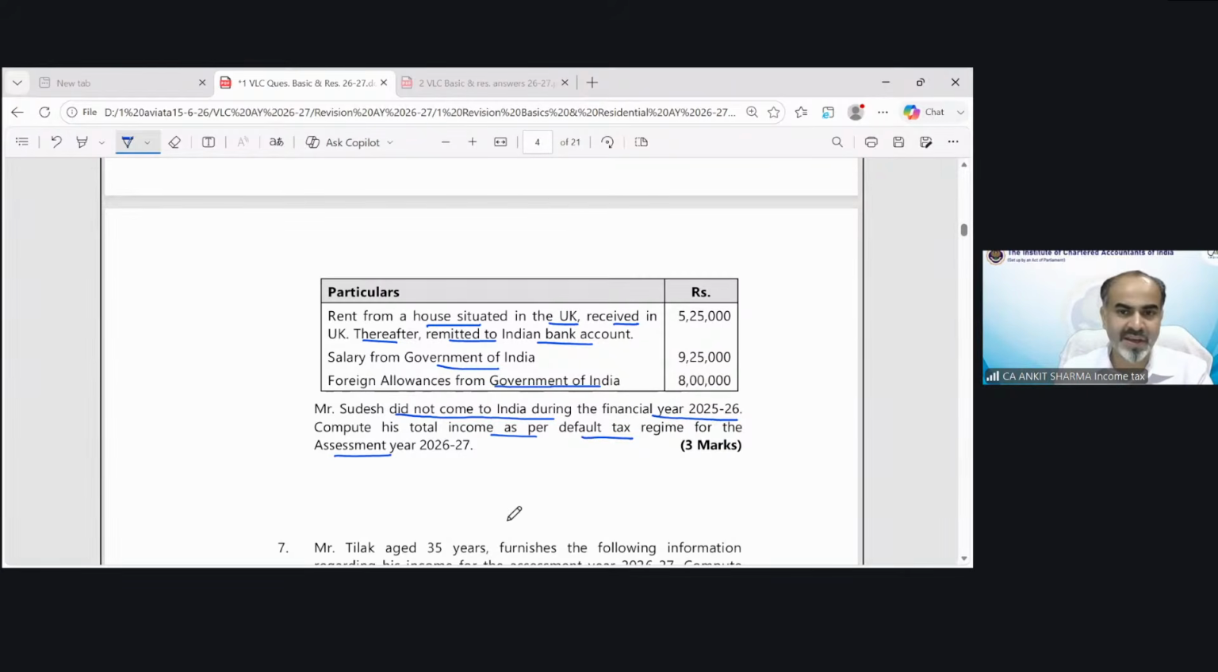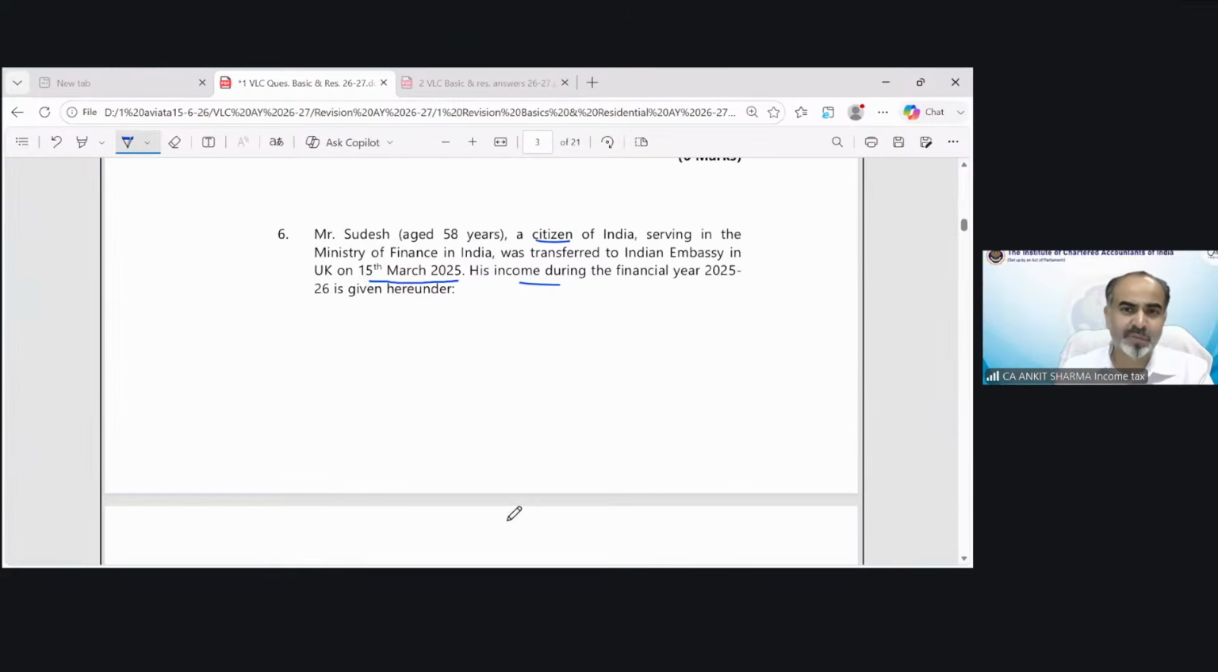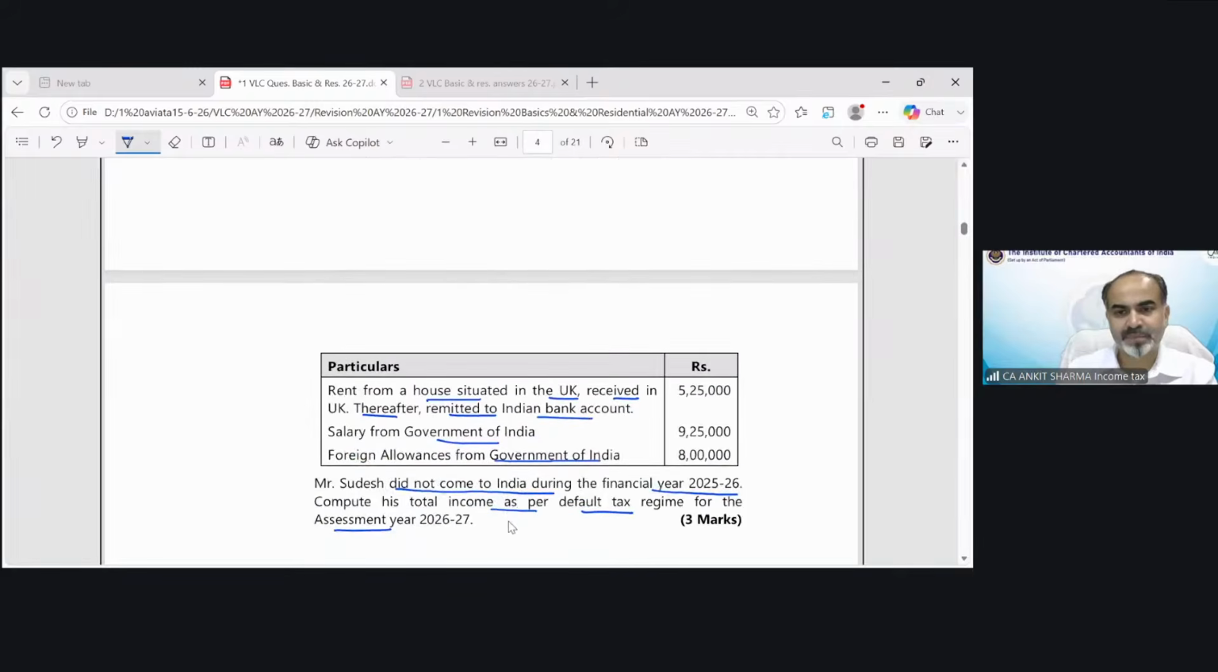So as you can see, he did not visit India at all. And in case of this provision, we have already discussed that Mr. Suresh would be a non-resident. And in case of a non-resident, only income which arises or is received in India is taxable. You can see there is no income which arises or is received in India, but because he's a citizen of India, working on behalf of Indian government, and receives the salary outside India.